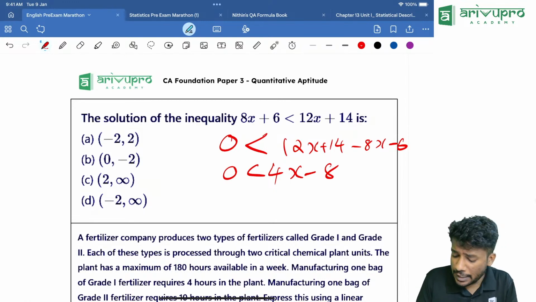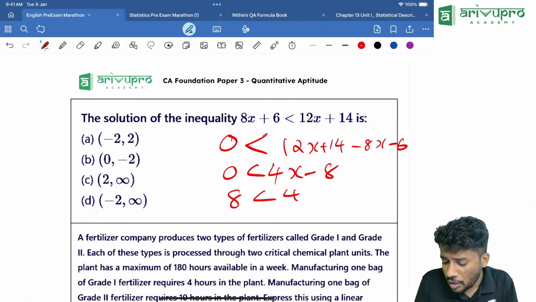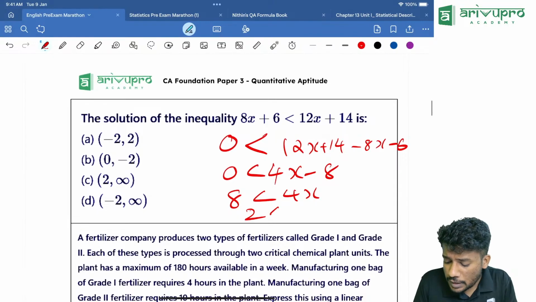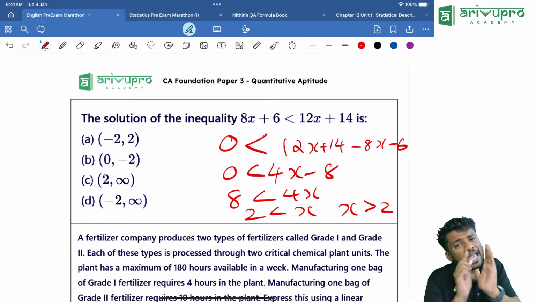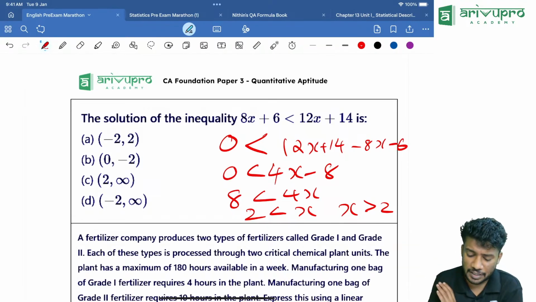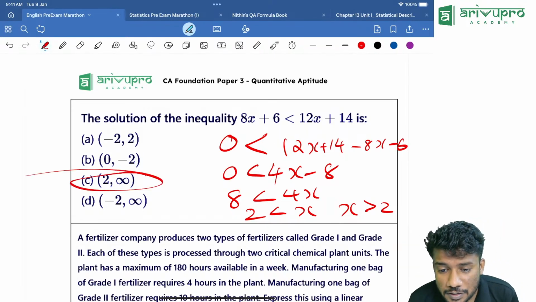If I take 8 to the other side, it will be 8 less than 4x. That means 2 less than x. That means x is greater than 2. That means x can have a value from 2 to infinity. Option C is the answer.